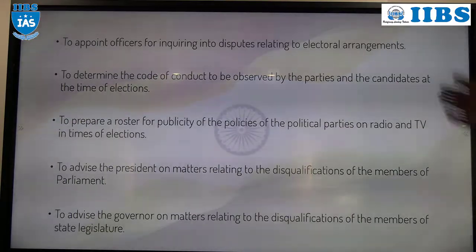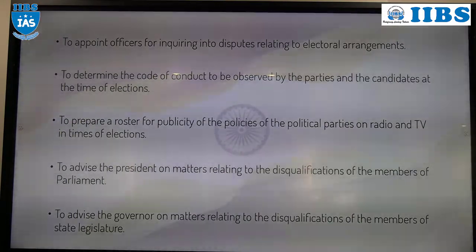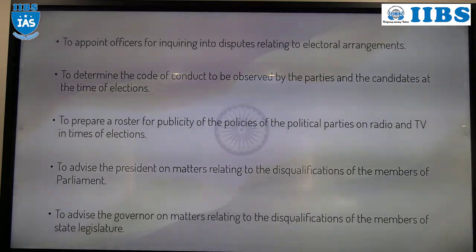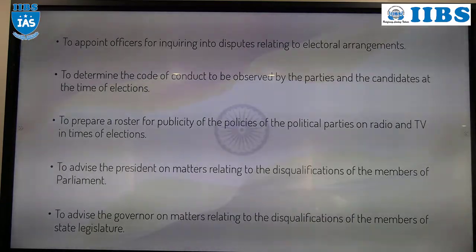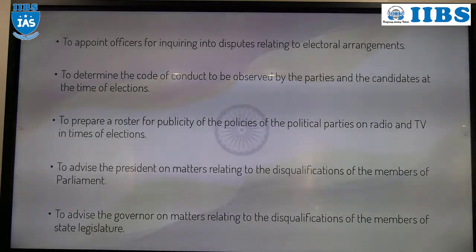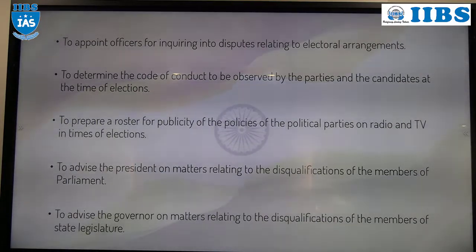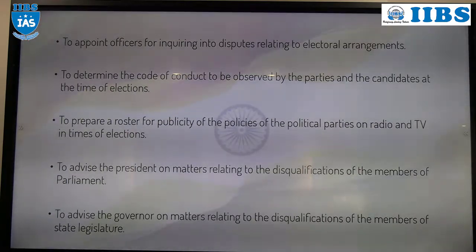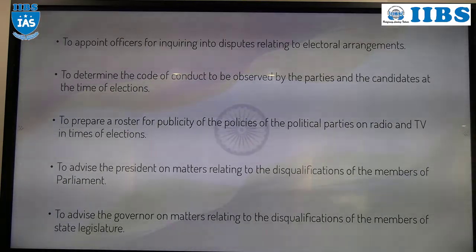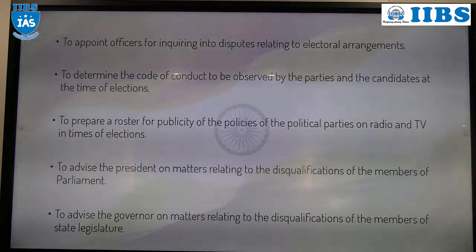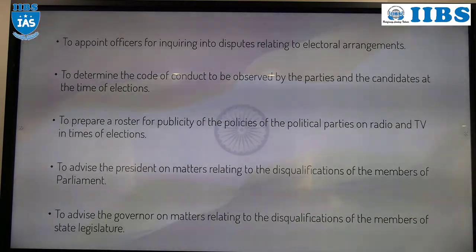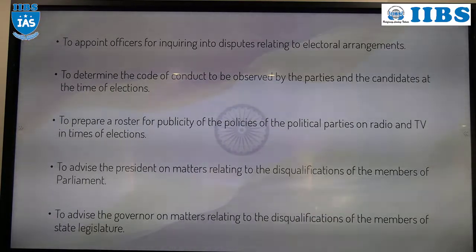Apart from that, at the time of elections, nowadays you can see on television the advertisement of the BJP party, the advertisement of the Congress party, right? Even on social media you can see the posts of particular parties, BJP, Congress, Janata Dal United, others. Before elections, the party will introduce the election manifesto.